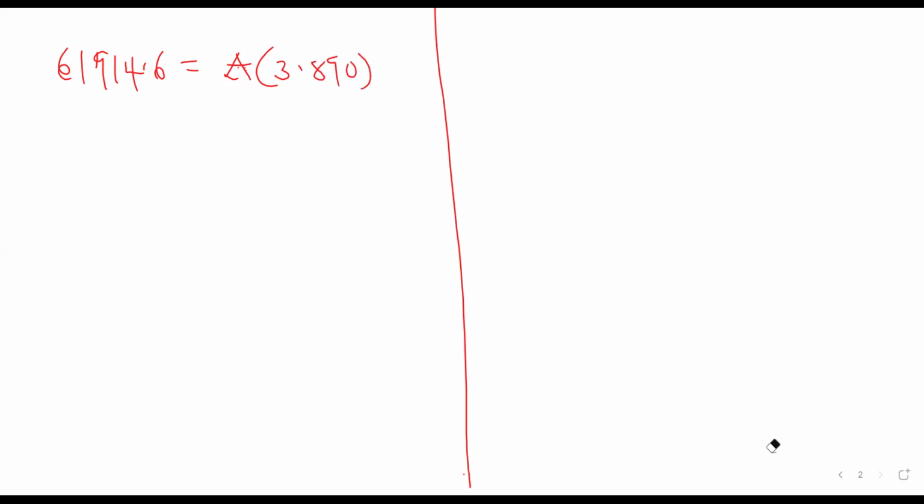So our A will be equal to 61,914.6 divided by 3.890. What are we getting as the amount that is going to be paid? 15,916.3.